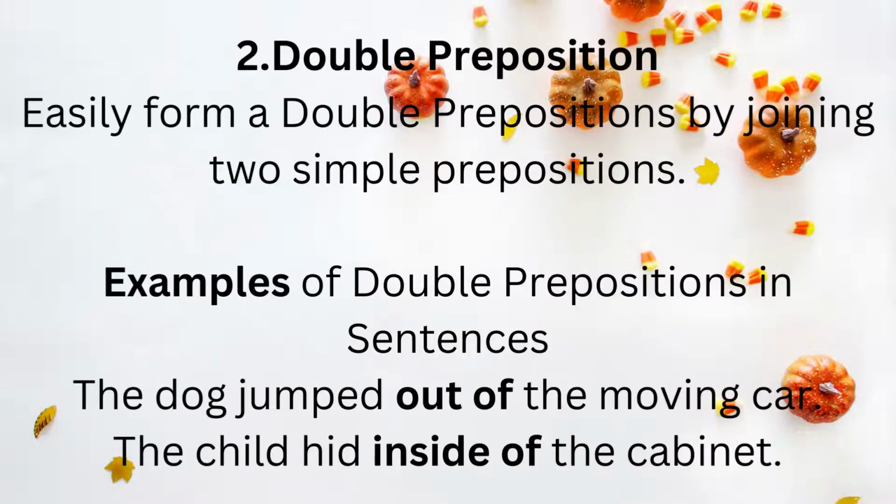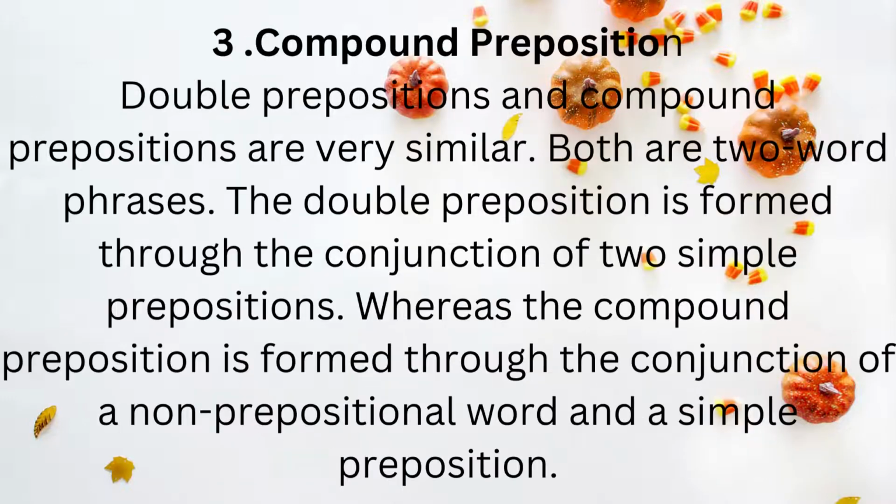Now we will move toward the second type of preposition, the double preposition. As the name suggests, double prepositions are formed by joining two simple prepositions. An example of a double preposition in a sentence: the dog jumped out of the moving car. In this sentence, out of is a double preposition because the two simple prepositions out and of are joined together. The second example is: the child hid inside of the cabinet. Inside of shows the double preposition.